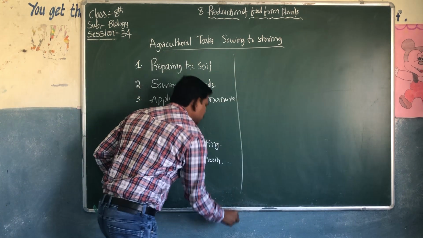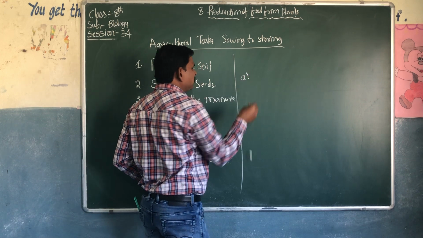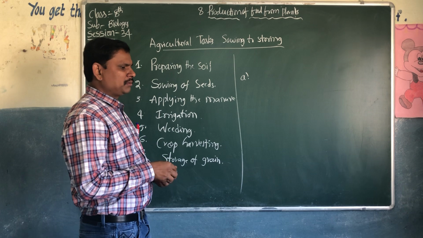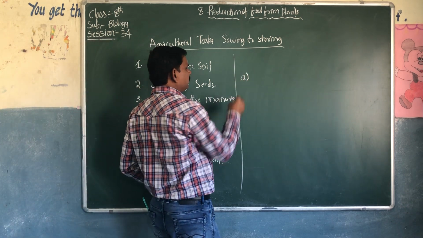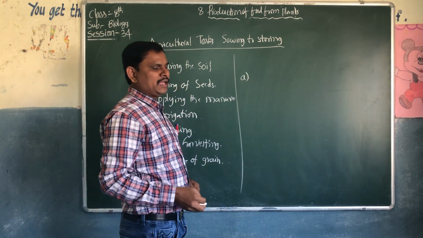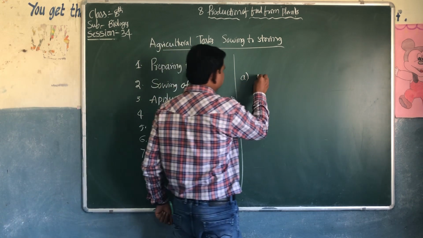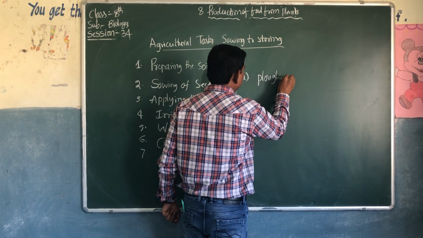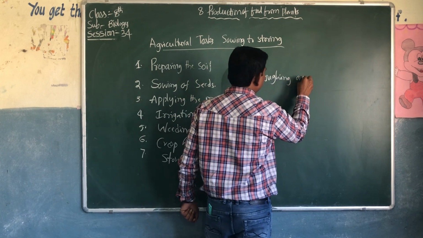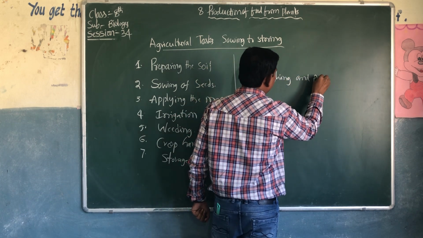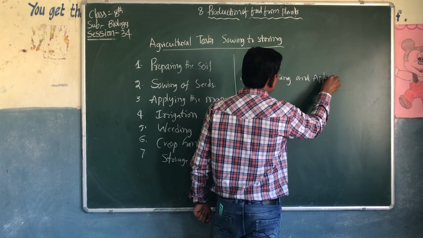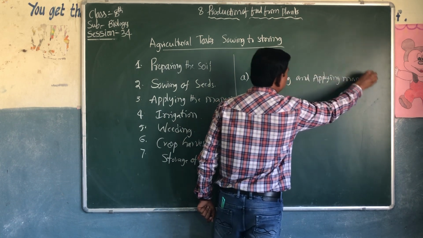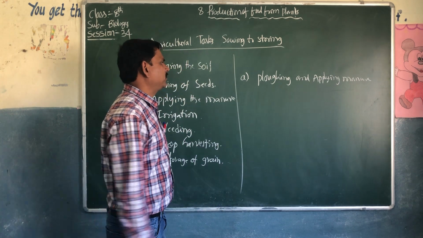In preparation of the soil, the first one you can see is plowing and applying manure. Plowing.